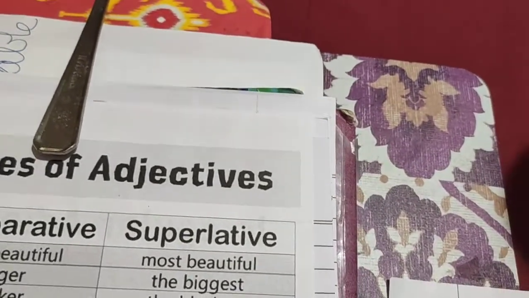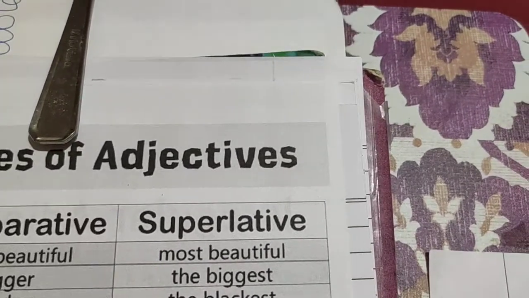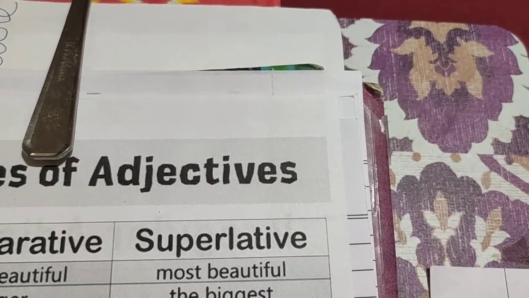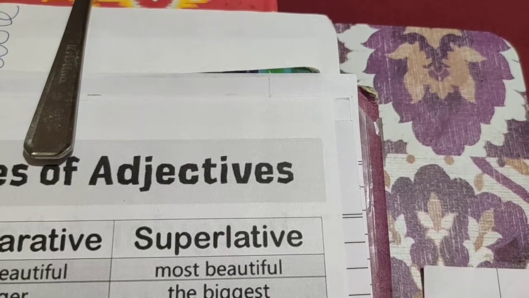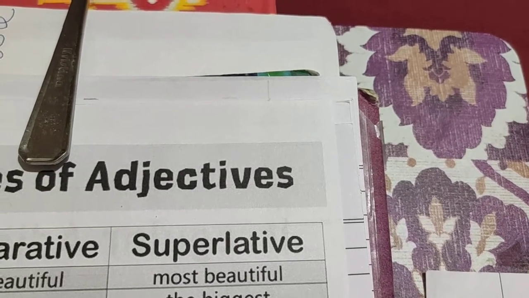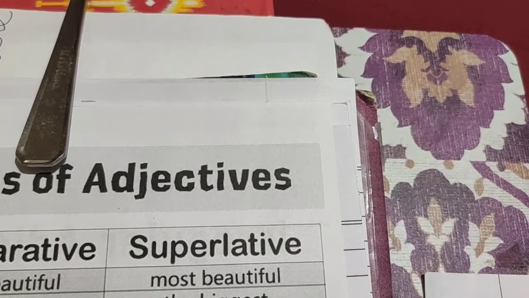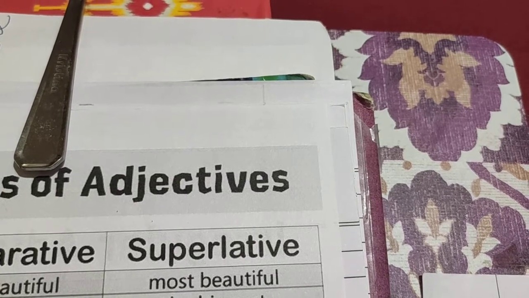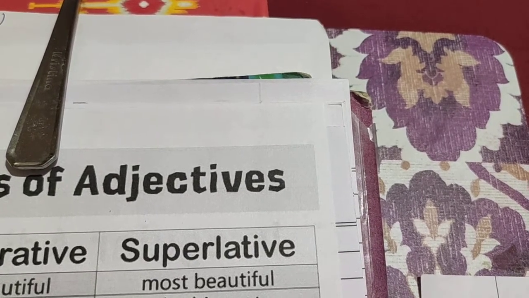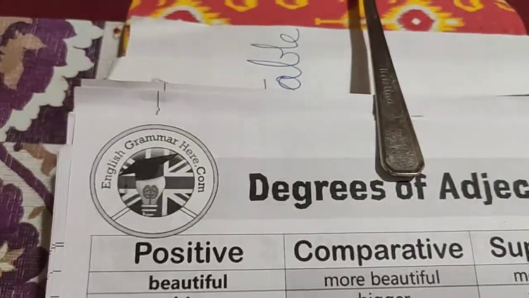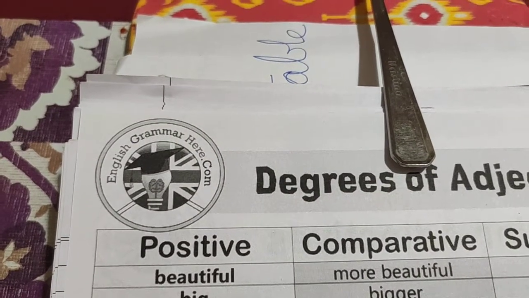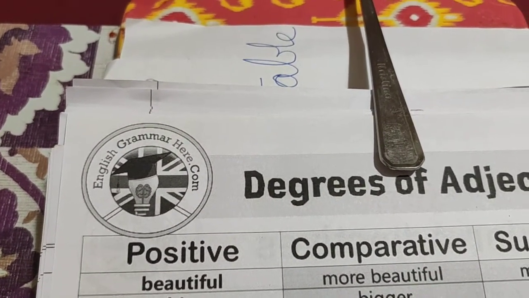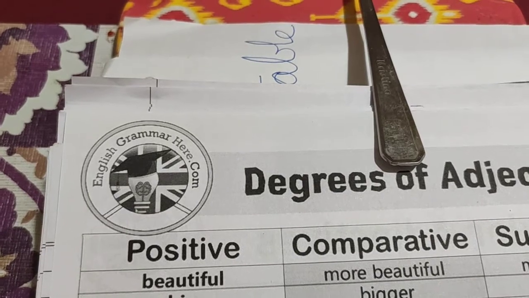And when you compare the handwriting of all the students in the class, the child who gets the most beautiful handwriting is Shraddha. Shraddha has the most beautiful handwriting in all. So you must have understood positive we will use when we are telling about the quality of only one person.